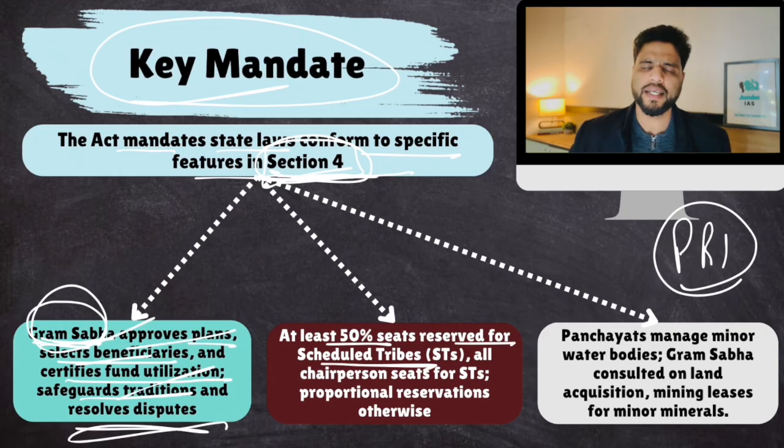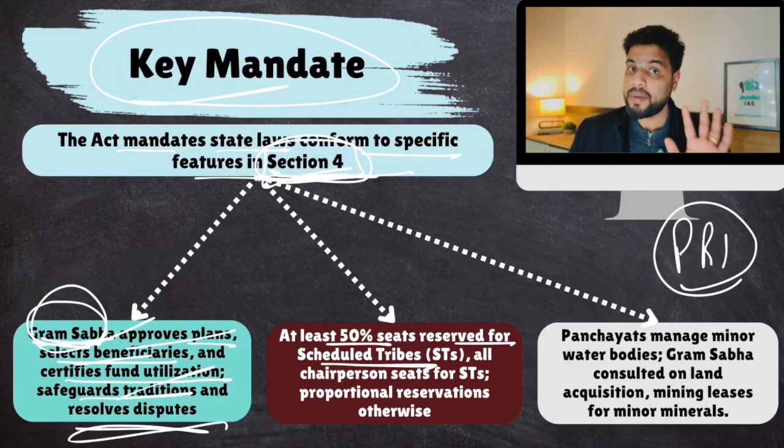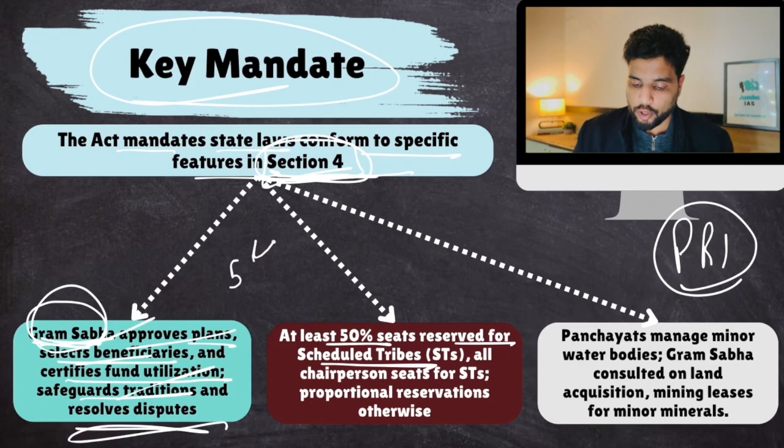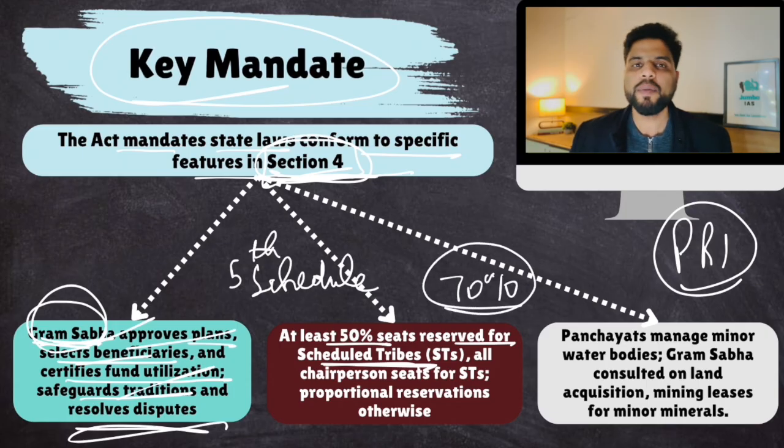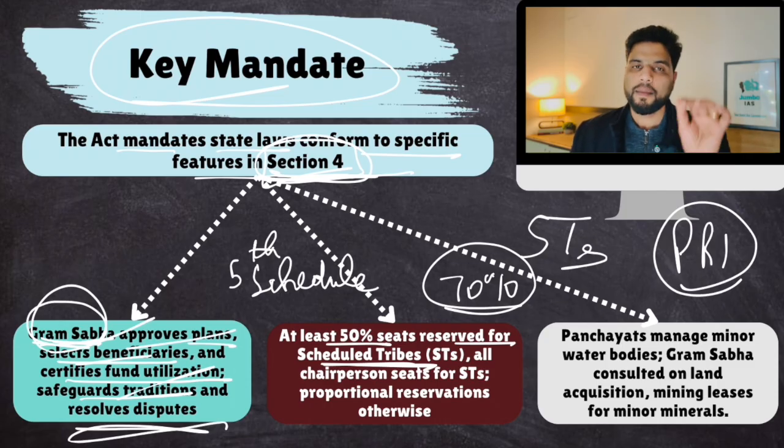Now, these tribal areas also have a non-tribal population. Yes, but these are tribal areas mentioned in the 5th Schedule of the Constitution. So in these tribal areas, panchayats would be elected, right? Now 50% of the seats should be reserved for scheduled tribes, though the authority is given to the states to reserve seats in proportion with the population. So if in that panchayat 70% are tribals, then 70% of seats should be reserved for STs. But a minimum 50% reservation should be there for scheduled tribes.